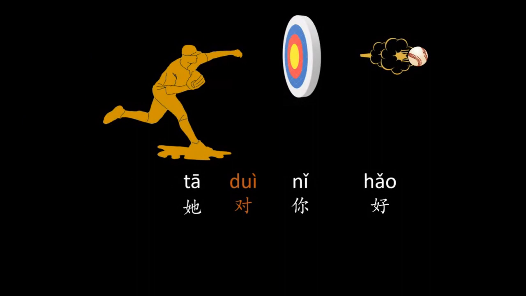Now, the baseball player, or in other words, the doer of the verb, does not have to be a person, and neither does the object or the recipient of the verb. So take this sentence, for example.